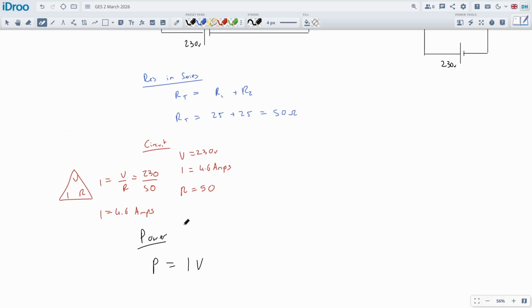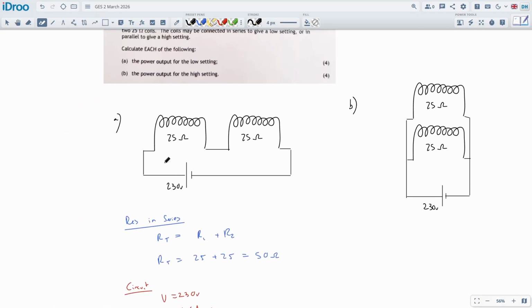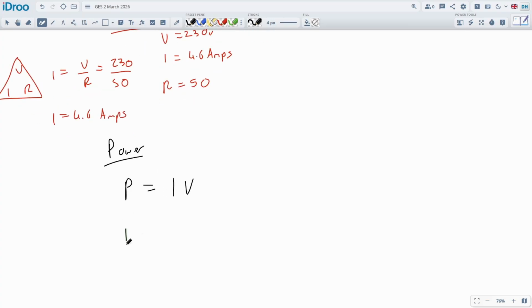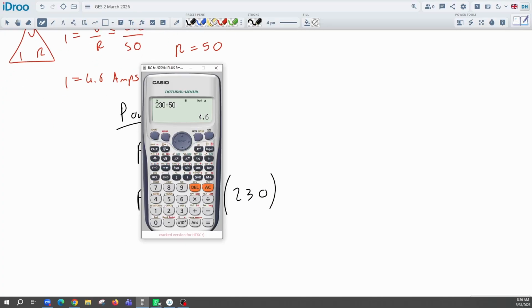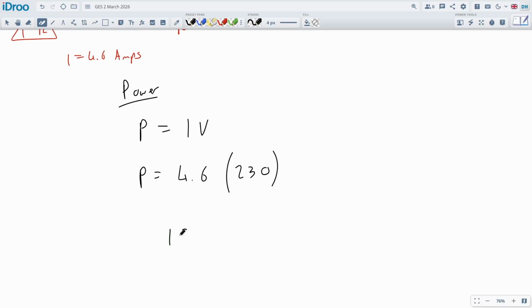We can just consider the circuit as a whole. We do not need to break it down into individual elements, just the whole thing. So the current flowing through the whole circuit is 4.6. The voltage being supplied was 230. So we just multiply these together and we see how much power it takes. So 4.6 times 230 gives me 1058.